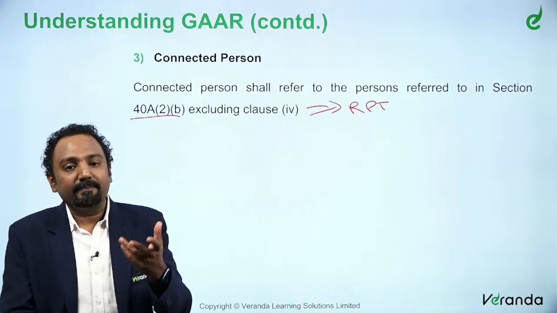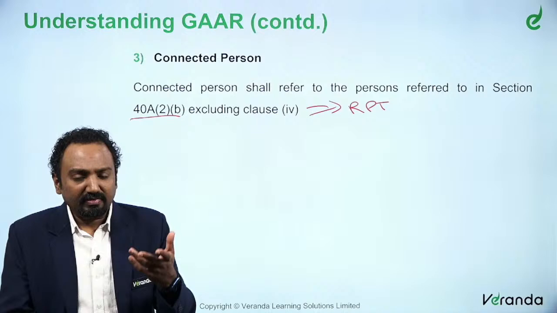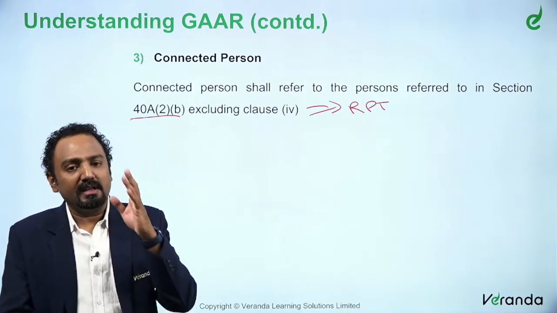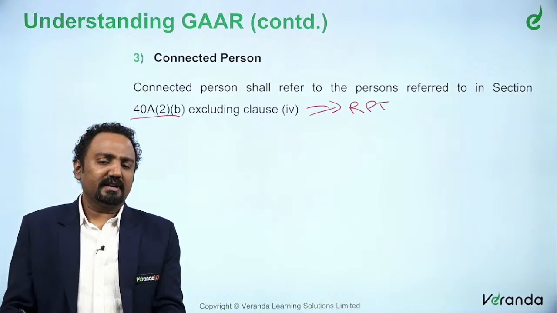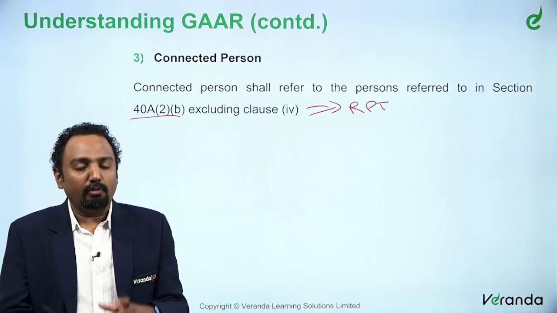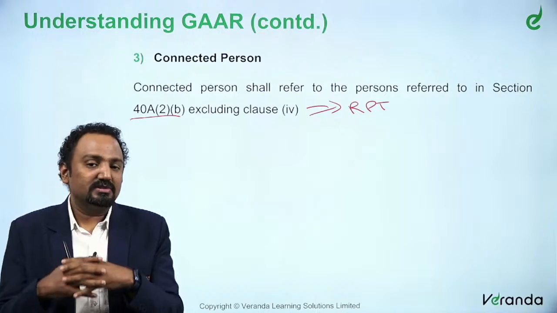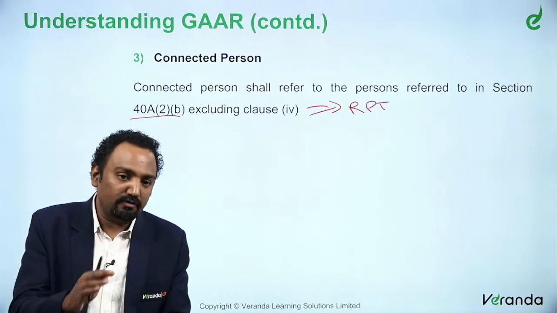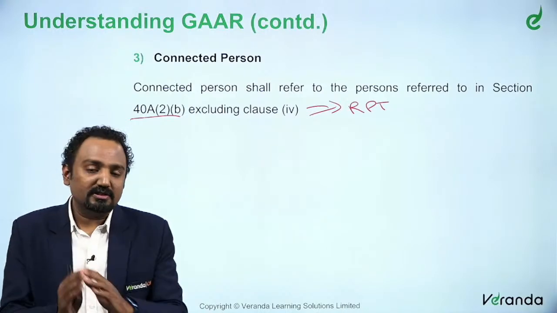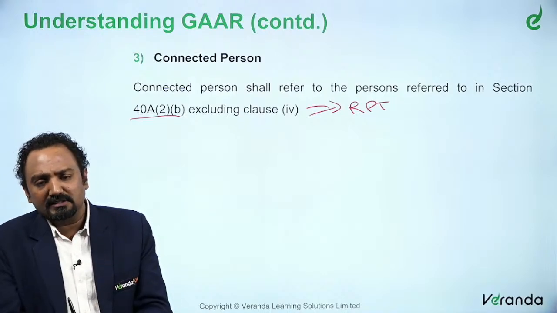So, basically, let us say an individual owning a substantial interest in a particular organization, a director, partner or a trustee of a particular company or firm, all these persons, right. Directly or indirectly holding shares in another company. All these holdings, the substantial interest, relatives, all these concepts discussed in 40A(2)(b) is what we are calling connected person, but for clause 4 of 40A(2)(b). What is this sub-clause 4?